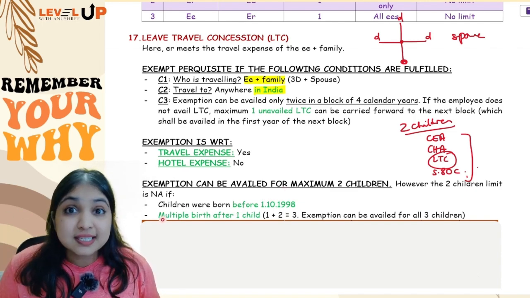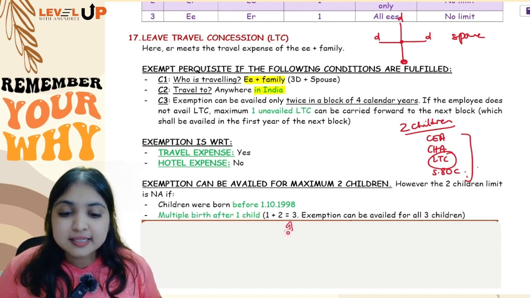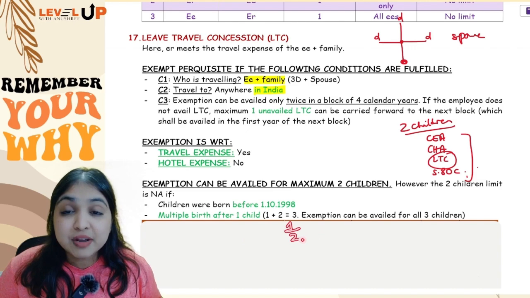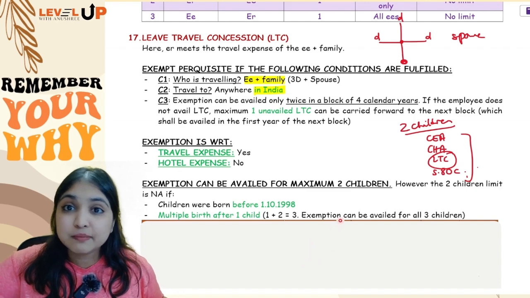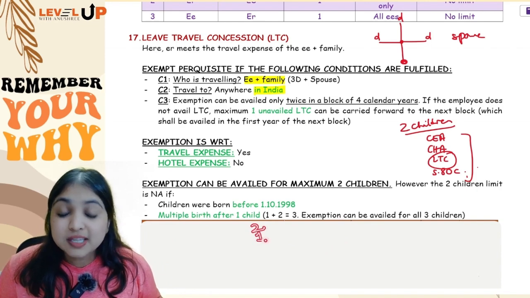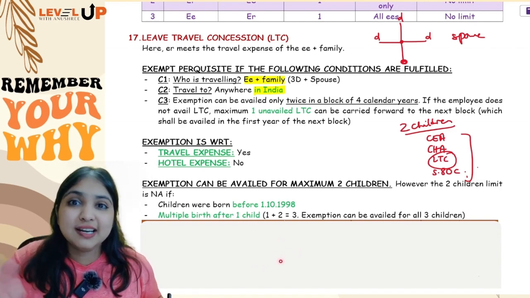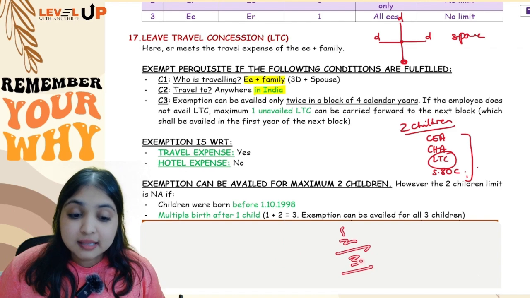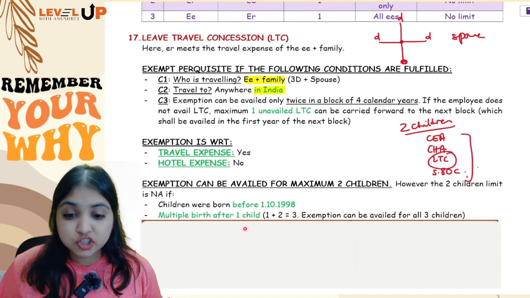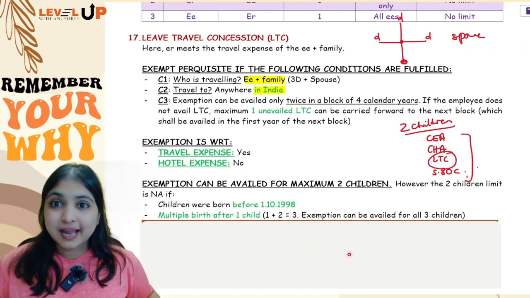Point number 2, if assessee is having multiple birth after 1 child, which means the first child is 1 single child, the second child is twins. So totally my assessee is having 3 children, guys. The first born is 1 single child, then assessee is having multiple birth after the first born. So totally your assessee is having 3 children. In such case, your exemption can be for all the 3 children. But if it is other way around, which means first born is twins, second born is 1 single child, totally your assessee is having 3 children, here exemption will be only for 2 children. For 1 child, it will be taxable. So if it is 1, 2, 3, then even though there are 3 children, exemption will be for all 3 children. But if it is 2, 1, 3, then exemption will be only for 2 children. For 1 child, it will be taxable.